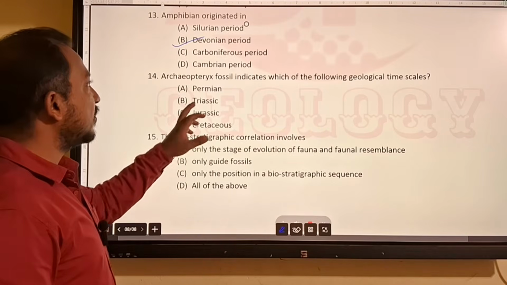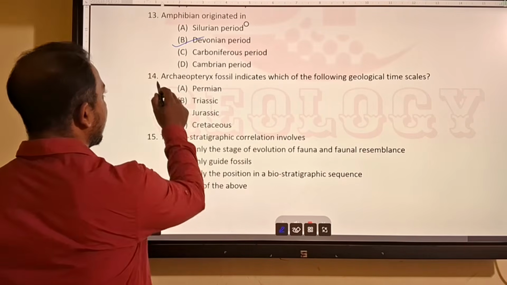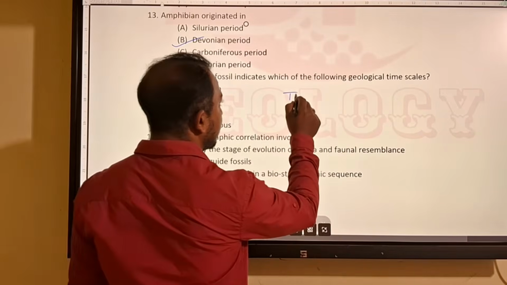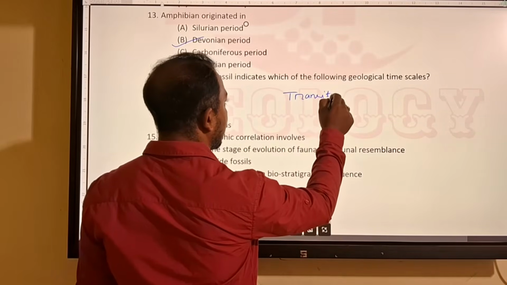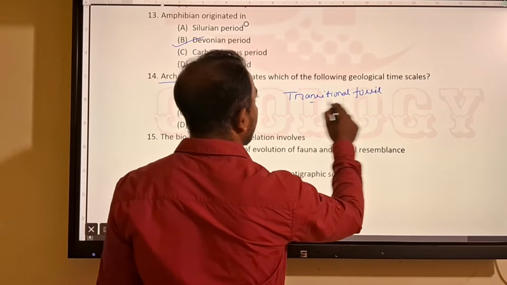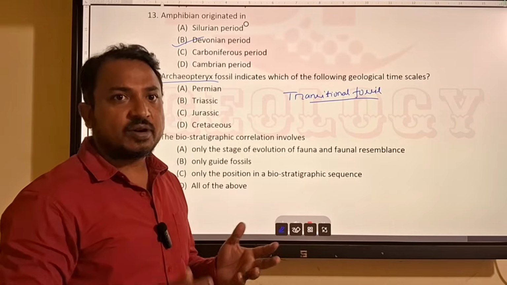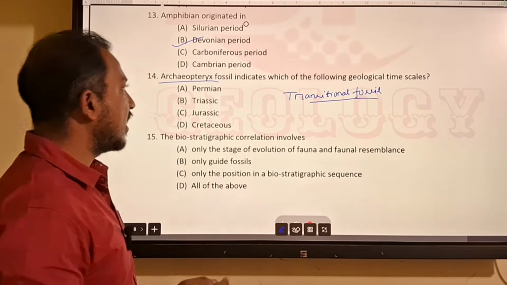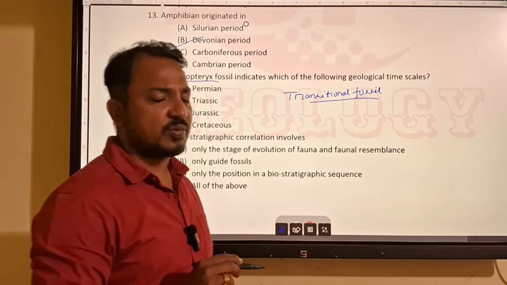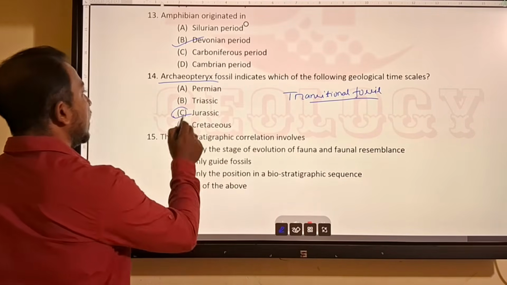Next, the Archaeopteryx fossil indicates which of the following geological time scales. The Archaeopteryx is a very important fossil. It is a transitional fossil. It is the transition between non-avian dinosaur and bird, which existed during Jurassic time, approximately 150 million years ago. So the answer will be Jurassic.